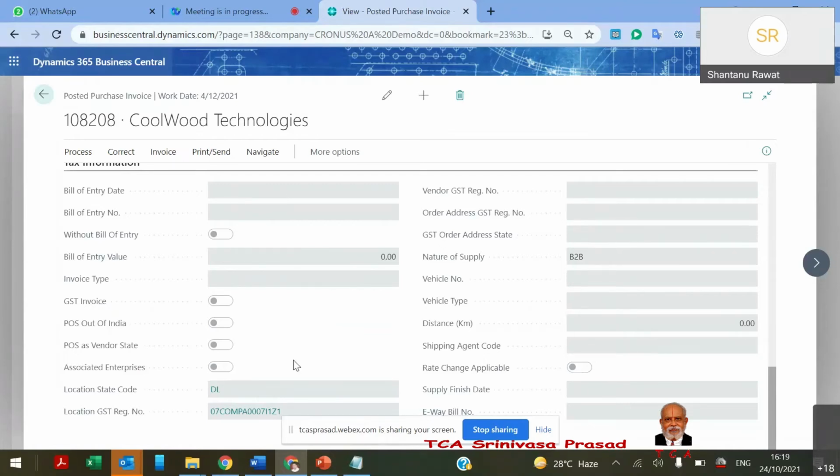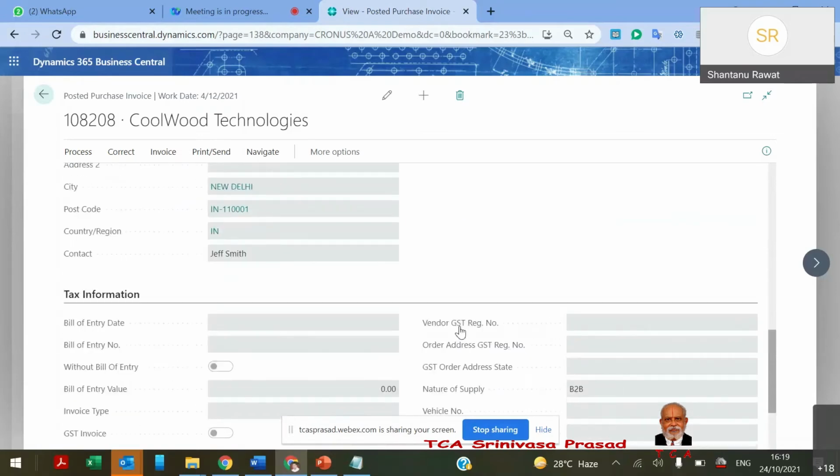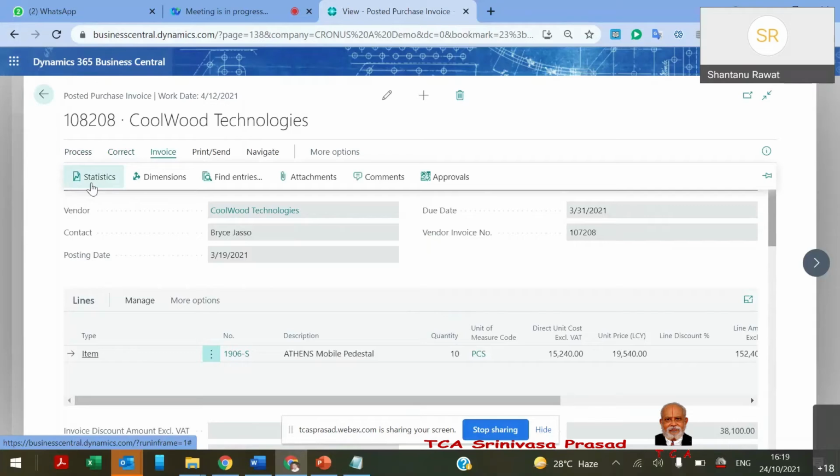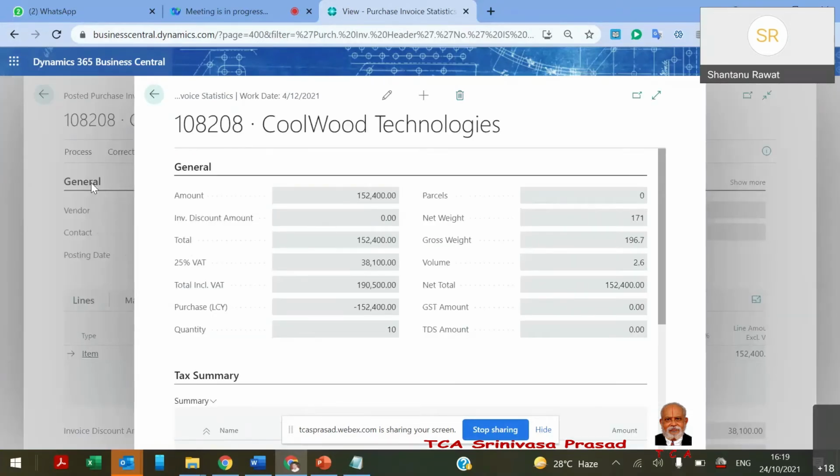Because it's a GST compliant product, if the e-way bill is maintained, we can just track the e-way bill or e-invoicing as well. In this process, this is a statistics window which shows the summary of that invoice.